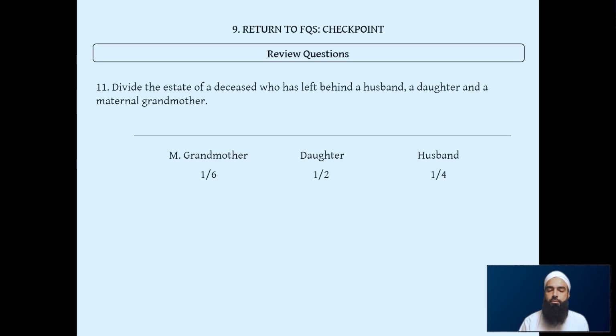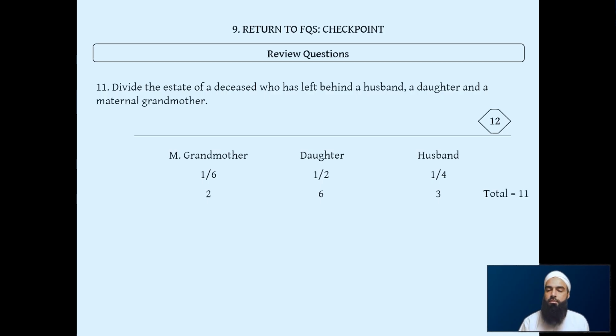So we see 1/6 from group 2, half and a quarter from group 1. So we use the 4, the bigger denominator, and multiply by 3 equals 12 as our divisor. Quarter of 12 is 3, half of 12 is 6, and 1/6 of 12 is 2. We do 6 plus 2, 8 plus 3 is 11.